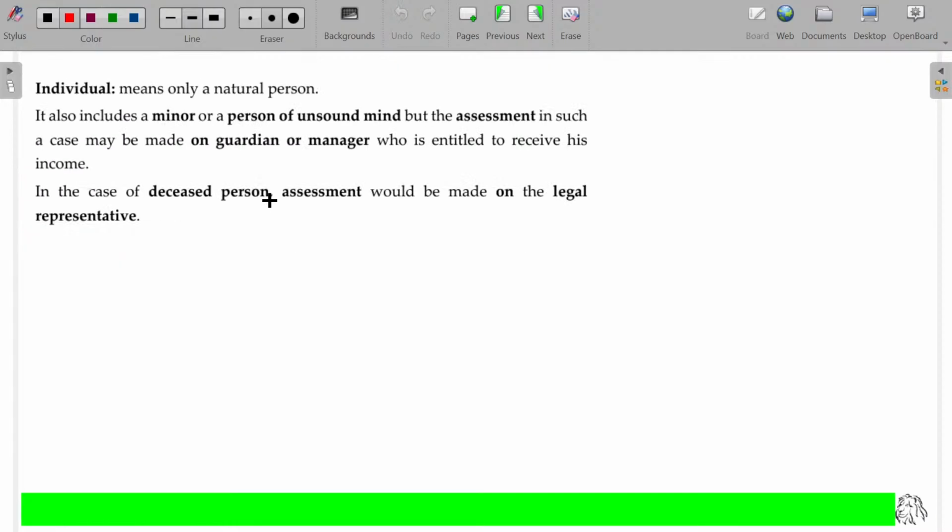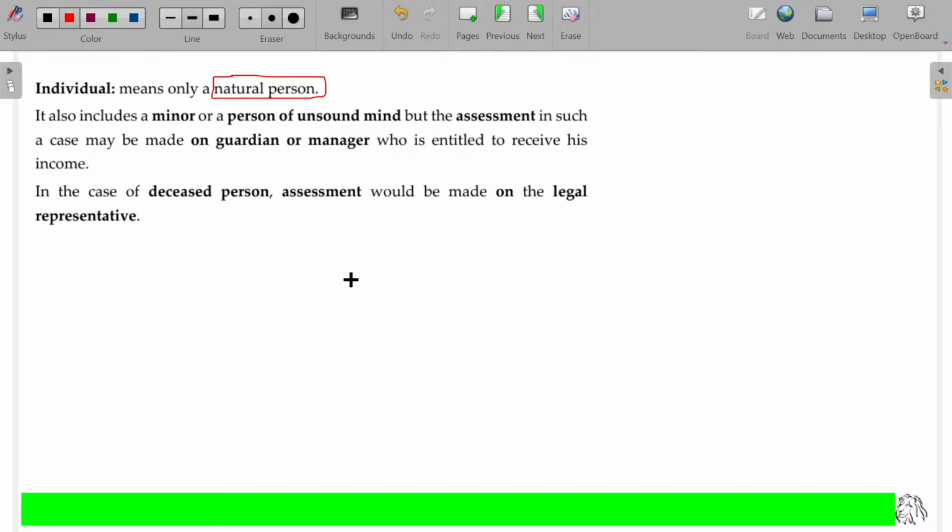Now, individual. Individual means only the natural persons. Okay, natural persons. We never bother about any legal entity. Sole trade business. If I have a sole trade business, buying and selling of stationery, can I consider this being a separate entity? No, it's not possible. It will be linked with the original owner. Okay. Partnership, okay, it's a separate entity for the taxation purpose. Is that clear? So individual means natural person.